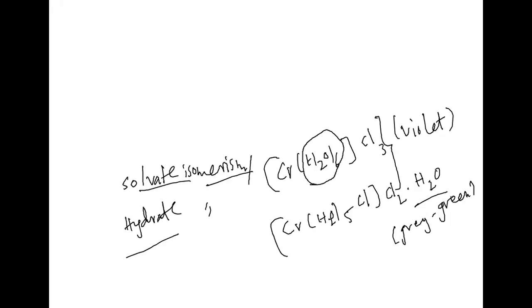One is geometrical isomerism, which is also known as cis-trans isomerism. We can see this geometrical isomerism in organic chemistry.